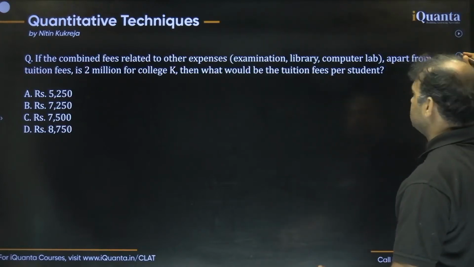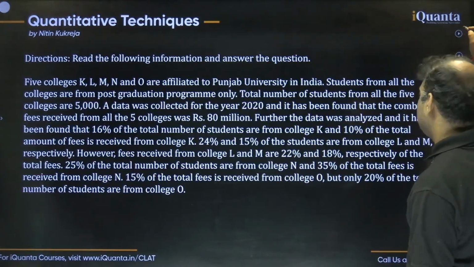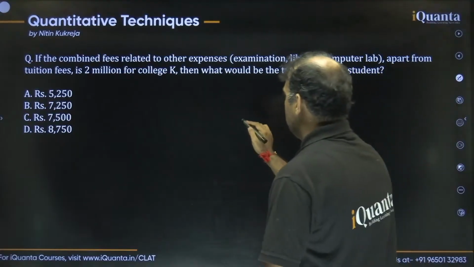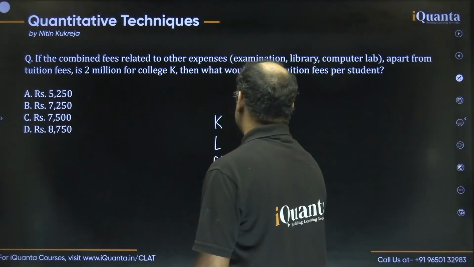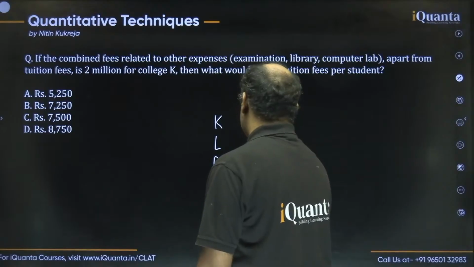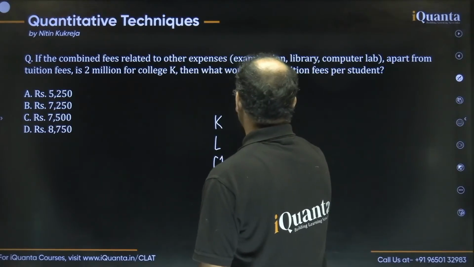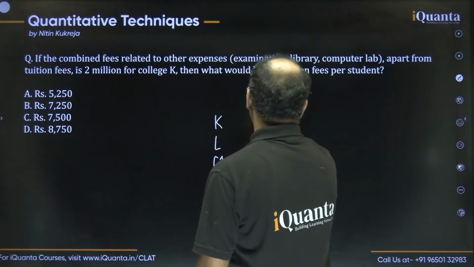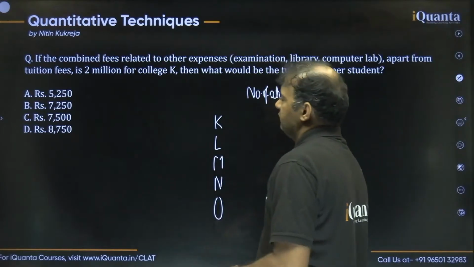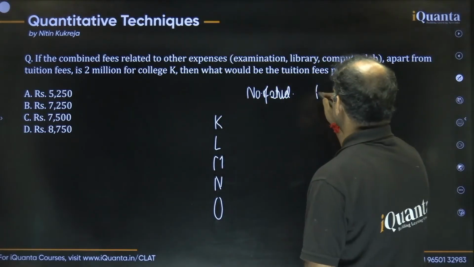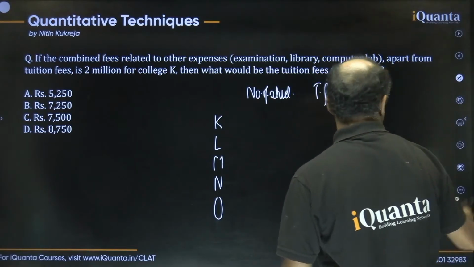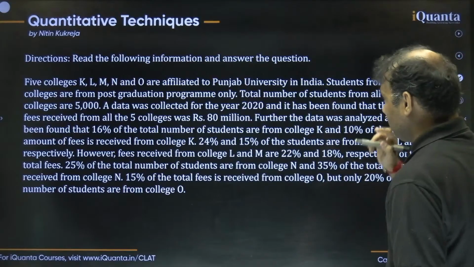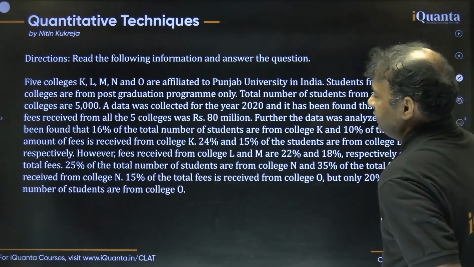See, the colleges we have are K, L, M, N and O. So let's write this here: the name of the college, K, L, M, N and O. First, we can write the number of students, and then we can write the total fees received by the college. This is what we have. Okay, what next?